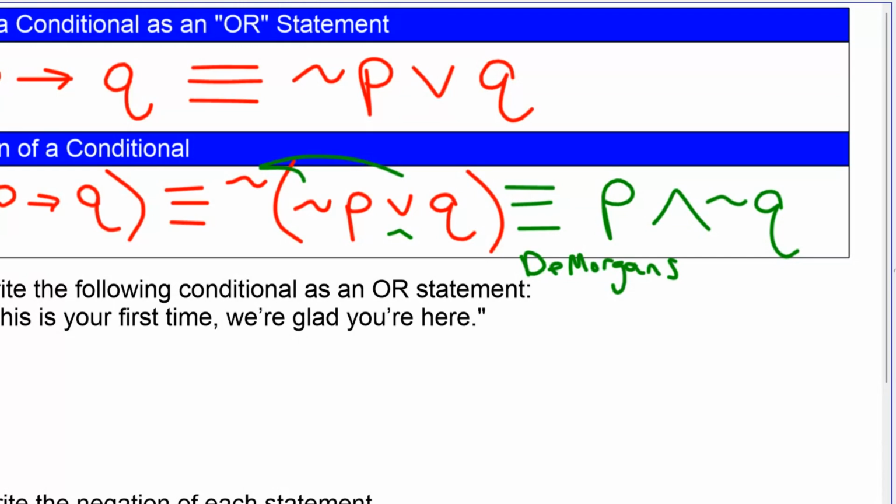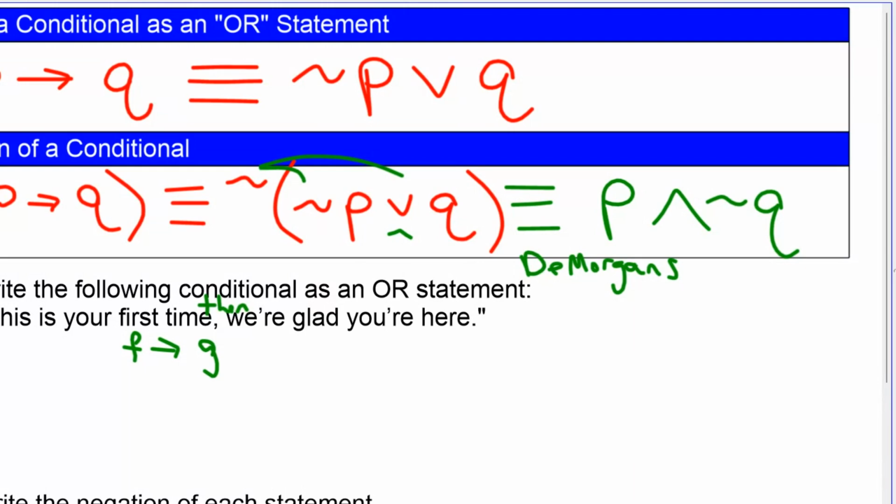Number 6, write the following conditional as an or statement. If this is your first time, we're glad you're here. You can put a then in there if you want. I don't know that helps at all. If this is your first time, then we're glad you're here. I think it really helps to symbolize.